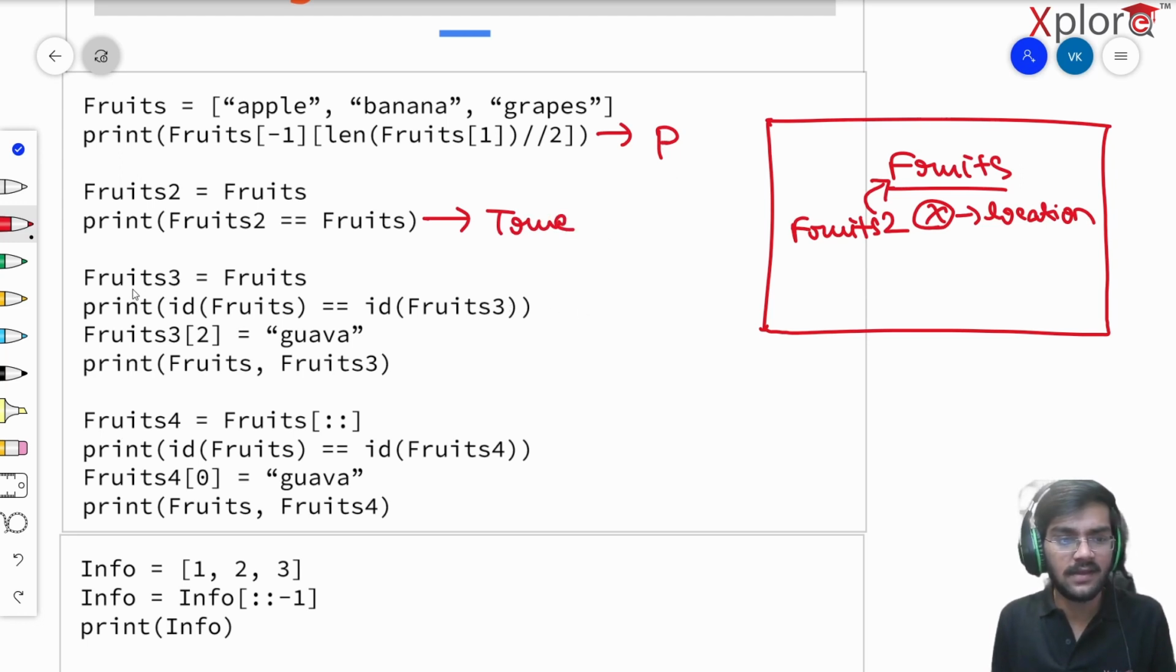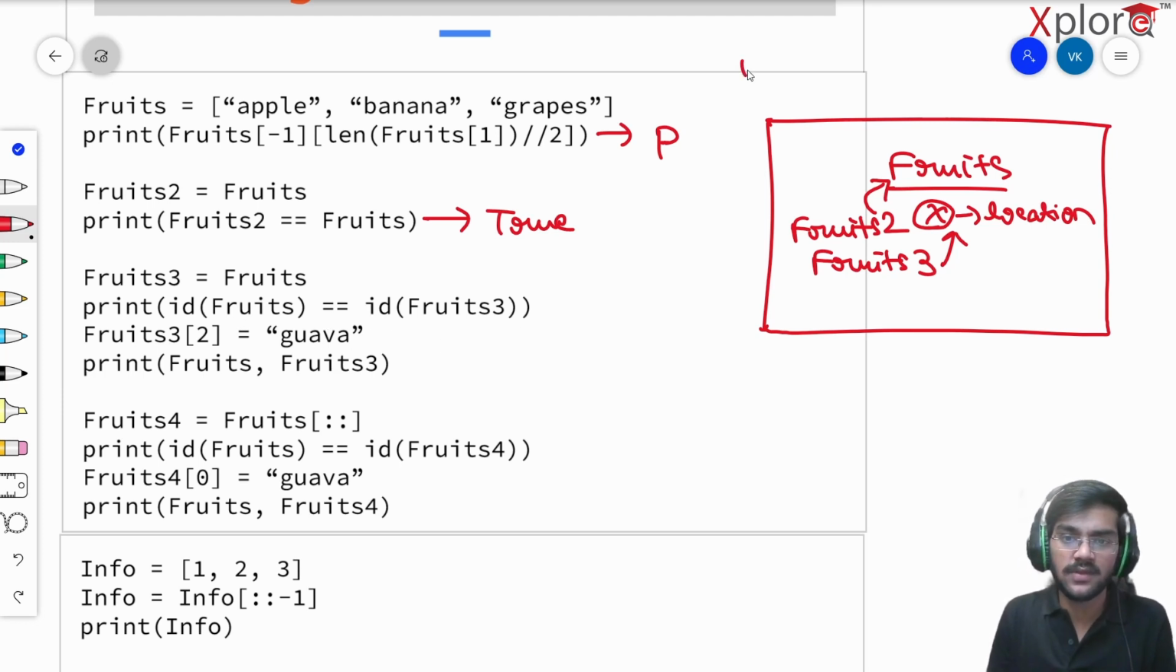Next we have fruits3 is equivalent to fruits. Again, this same thing will follow. So fruits3 will come up here, and again it's going to point to fruits, at the x location. Now it says print id of fruits is equivalent to id of fruits3. So what does id say?